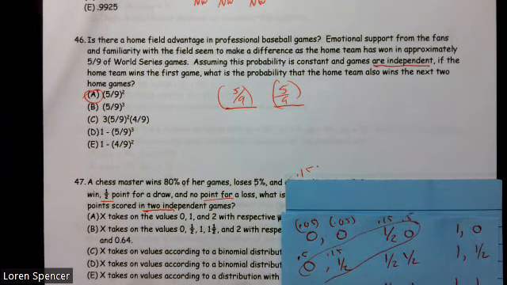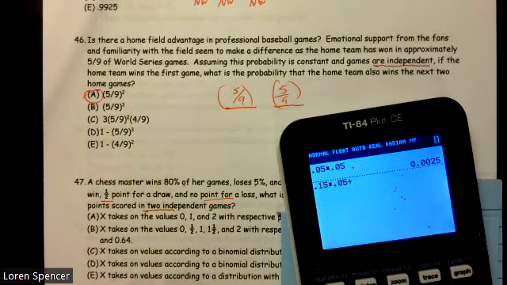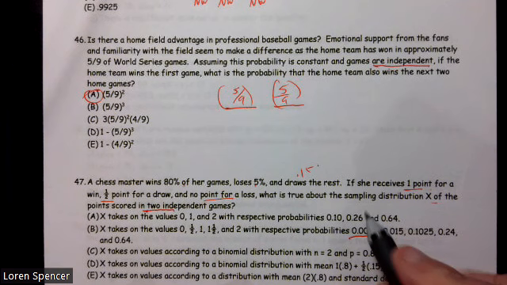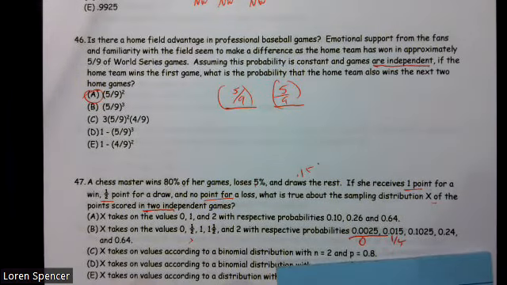And this is 0.05, excuse me, not 0.5, but 0.05. So 0.15 times 0.05 plus 0.05 times 0.15 is 0.015. So this is the probability of 0 points, and the probability of a half a point is 0.015. And I'm not going to do the rest of them.